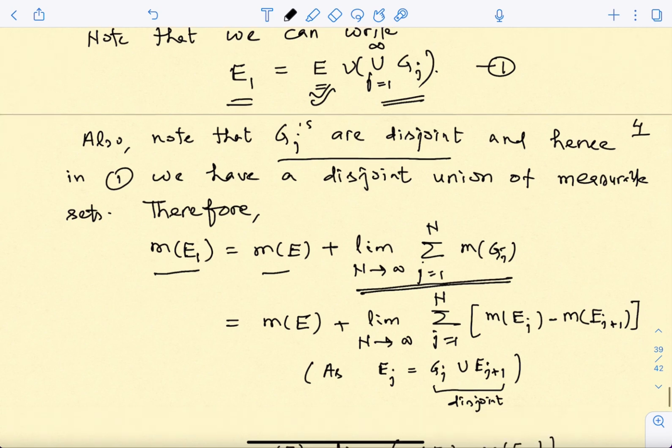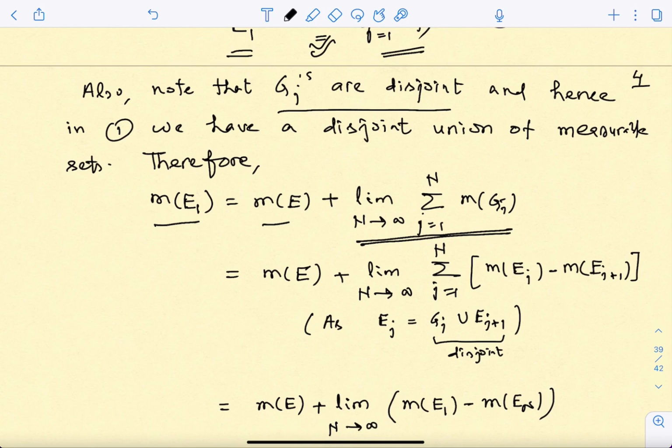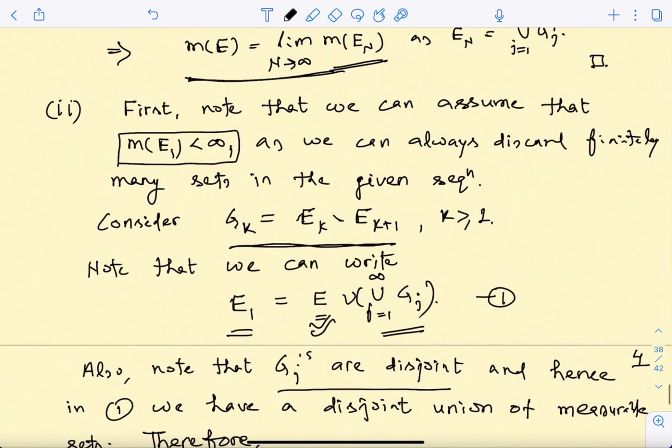But then we write down the definition of the infinite sum as the limit of the partial sums. And all you need to do now is look at how this m of Gj behaves in terms of m of Ej's. This follows from the definition that Ek can be written as Gk union Ek plus 1 in a disjoint manner.